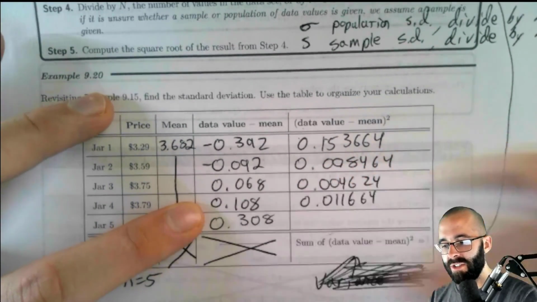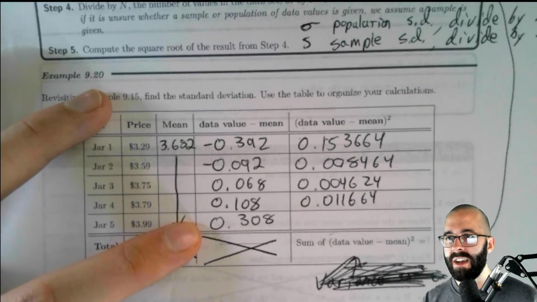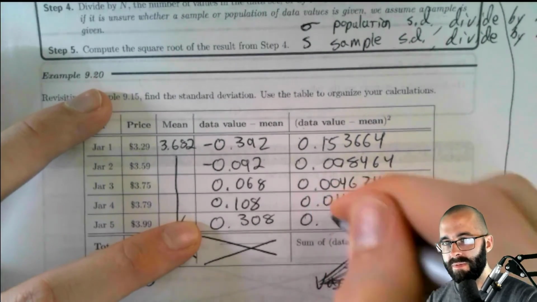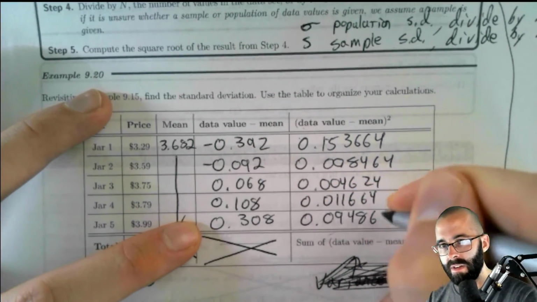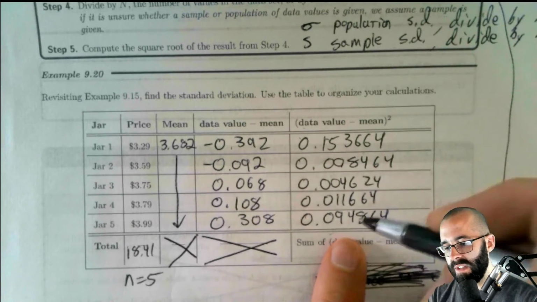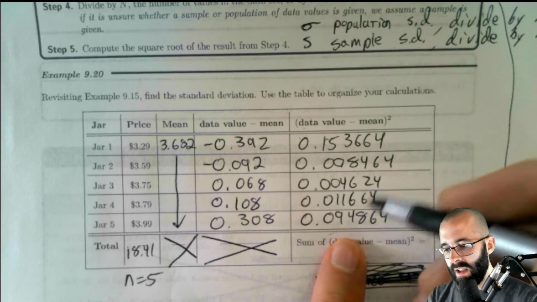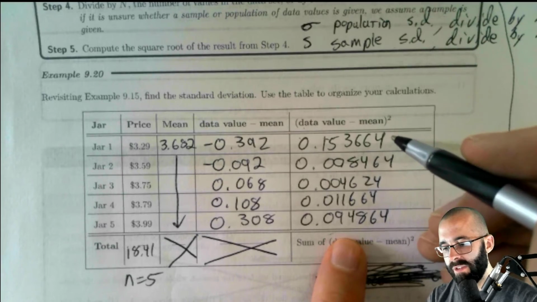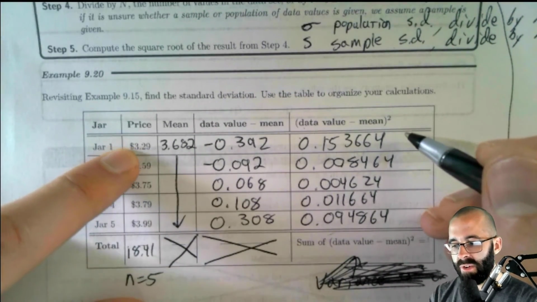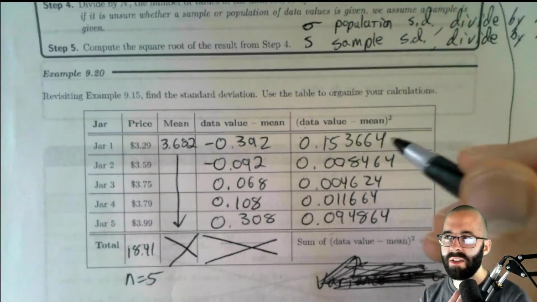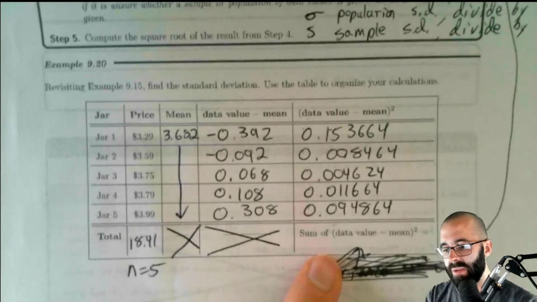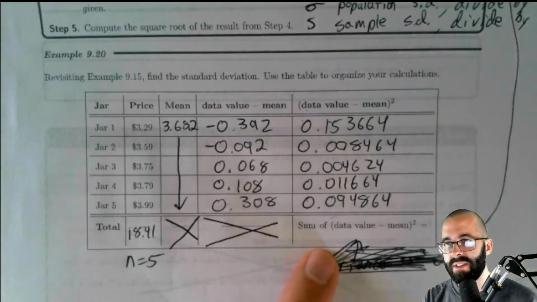So we're just squaring each of the data values to the left, typing it onto a calculator, and recording these. Notice, by the way, which of these numbers are the biggest? The biggest is the one that's the furthest away from the mean. This 329 is the furthest away from the mean. This is contributing the most to our standard deviation. And then we finally add up all of these values.